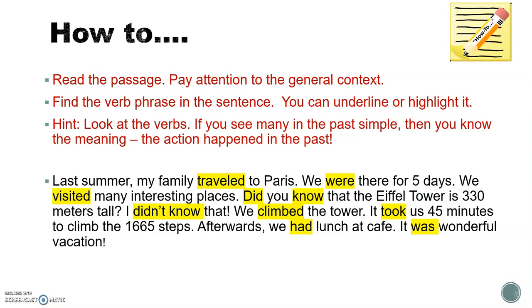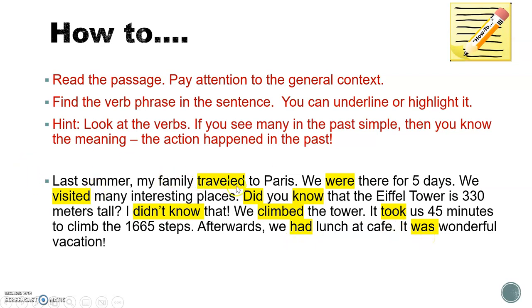So let's look at a passage. So we have to pay attention to the general context. We look for the verb or the verb phrase in the sentence. I suggest you underline it or highlight it, because when you look at all of the verbs together, you already see the pattern. You see that they repeat themselves. We see that the action happened in the past just from looking at the verbs. Traveled, were, visited, didn't know, climbed, took, had, was.